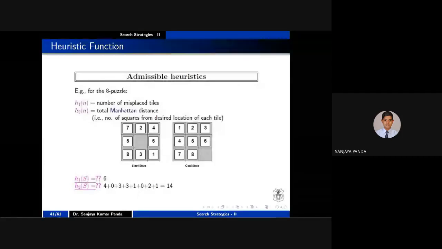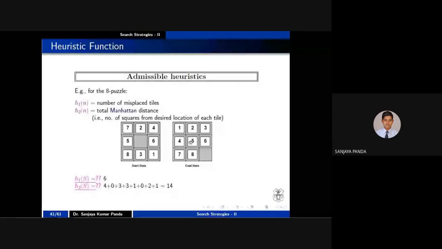So there is an 8 puzzle game, right? We have played this 8 puzzle game in our childhood. So what is the 8 puzzle game? Initially it is in some random order, not necessarily this particular order, any random order, but finally you have to arrange like this: 1, 2, 3, 4, 5, 6, 7, 8. This is your goal state. Once you reach this goal state from your initial state, your search is successful.